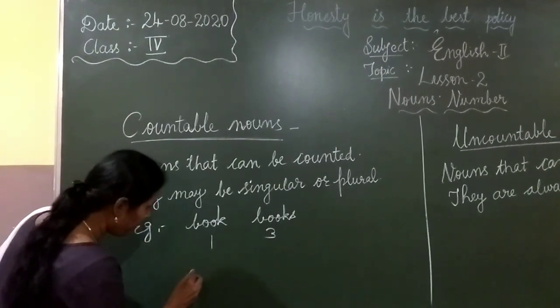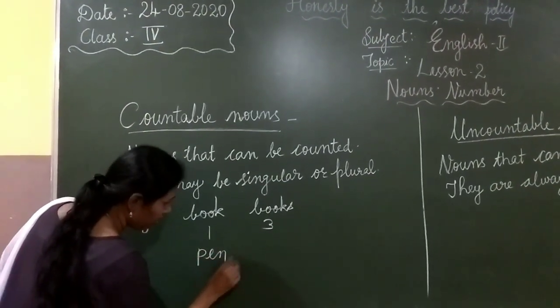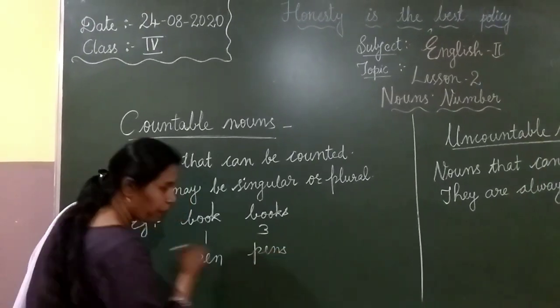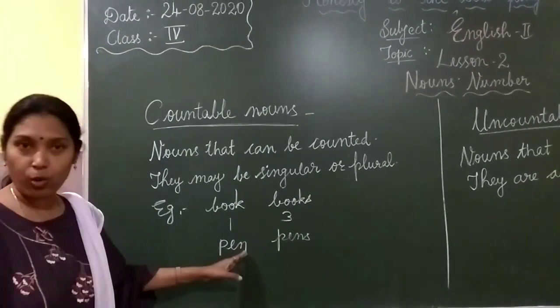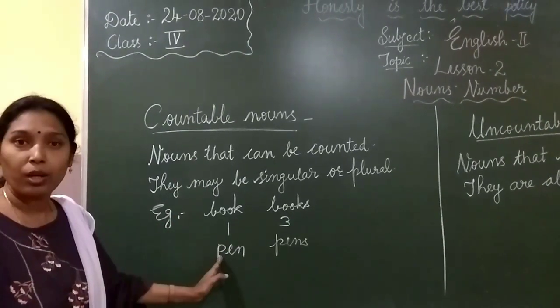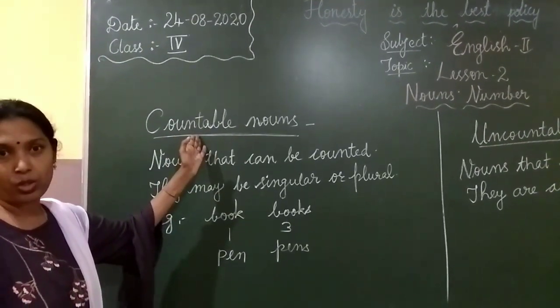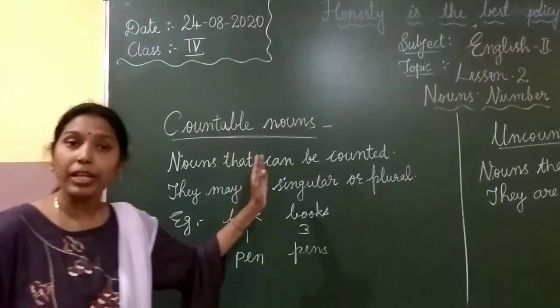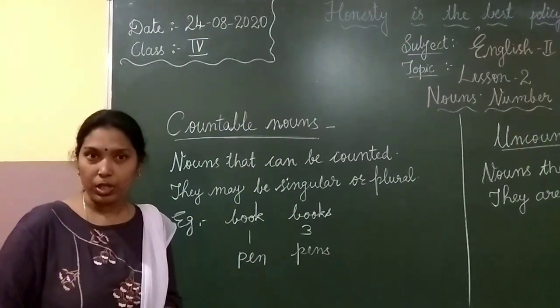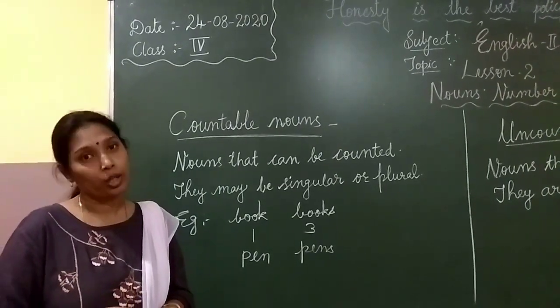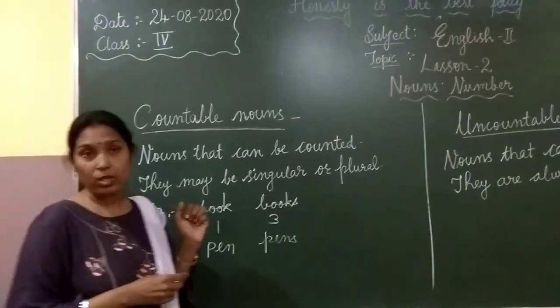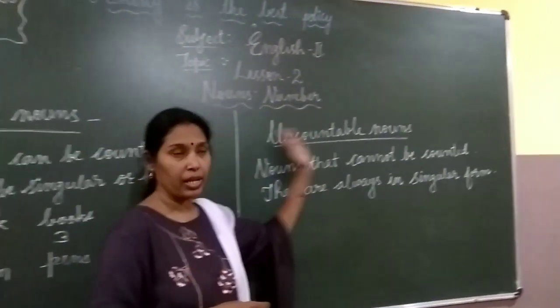Okay? Next, pen. Pens, right? Singular, plural. This can be counted. So, these are what? Countable nouns. Okay? So, nouns that can be counted are called countable nouns. Then, the noun can be singular or plural. Okay? Now, next you see uncountable nouns.